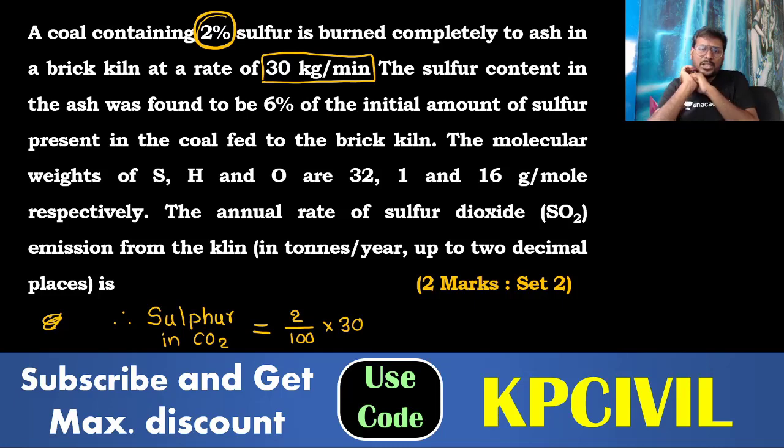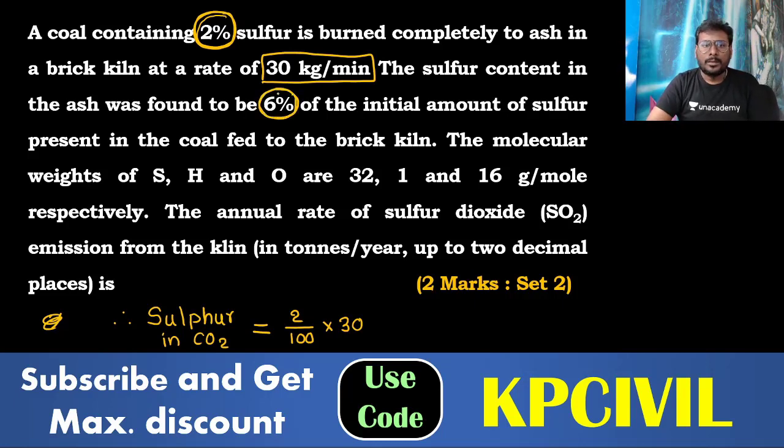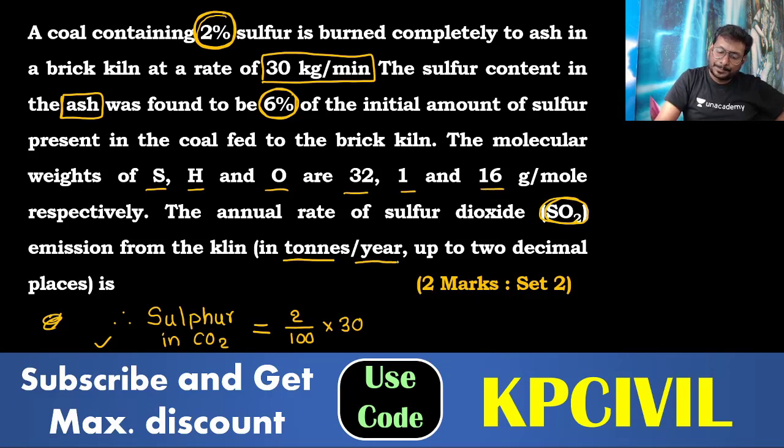Sulfur content in the ash was found to be 6% of initial amount. 6% of total amount converted to ash. The sulfur content in the ash was found to be 6% of initial amount of sulfur in the coal feed to brick kiln. Molecular weights: sulfur 32, hydrogen 1, oxygen 16. Annual rate of sulfur dioxide emission in the kiln in ton per year.